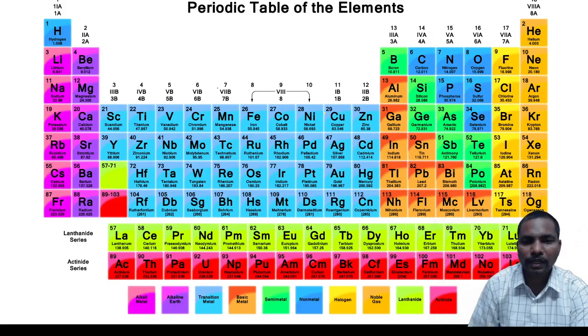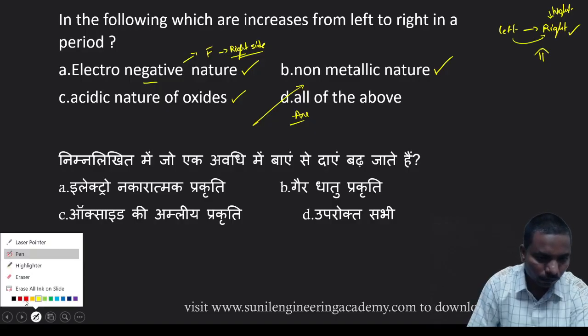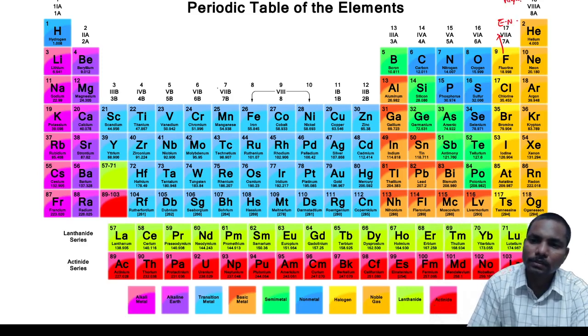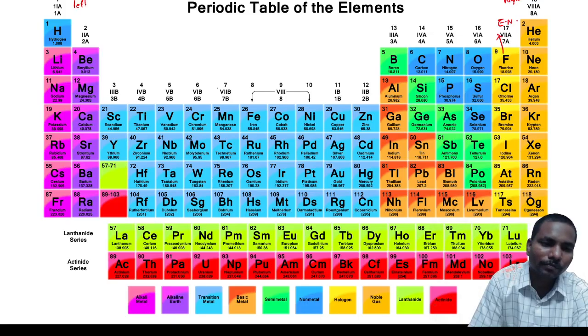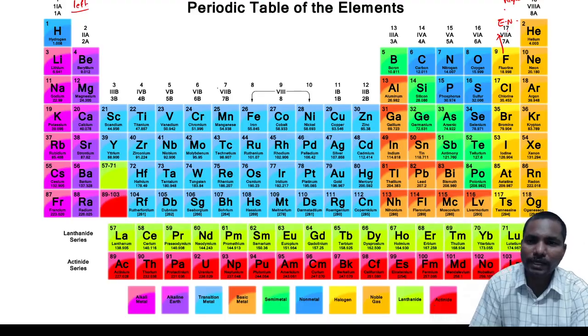So if you take fluorine, first one, electronegativity. Fluorine is most electronegative. It is on the right side, so left to right increases.